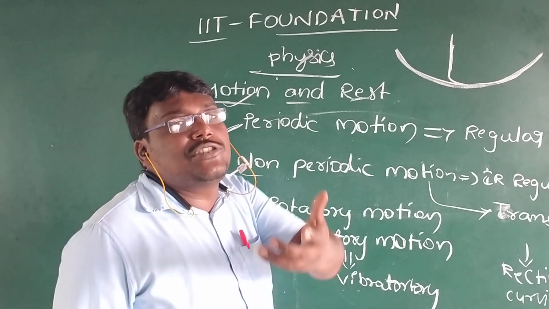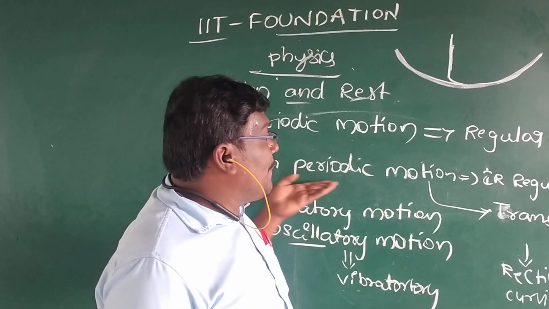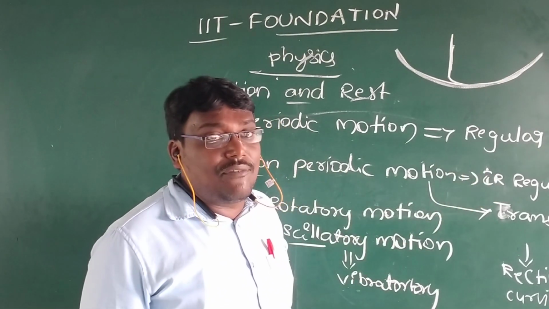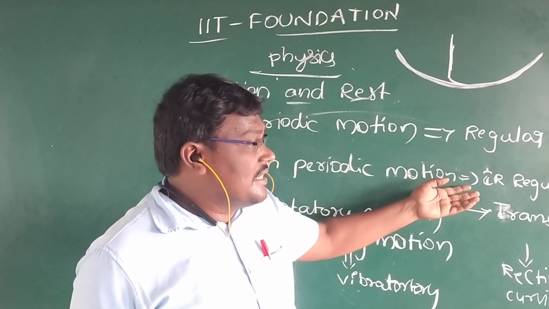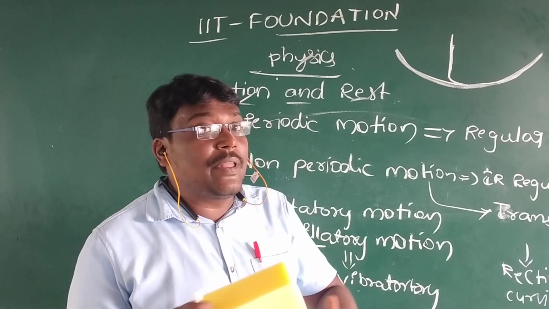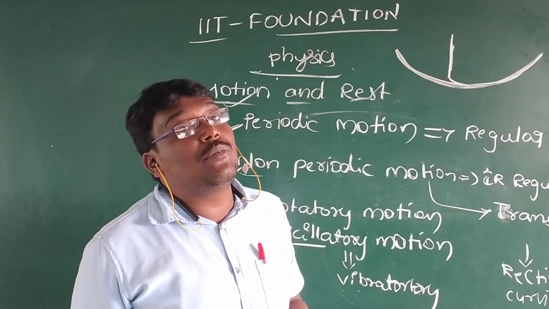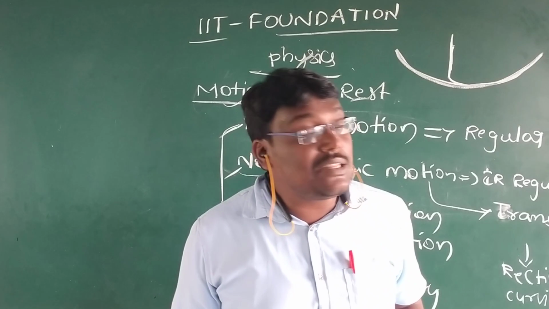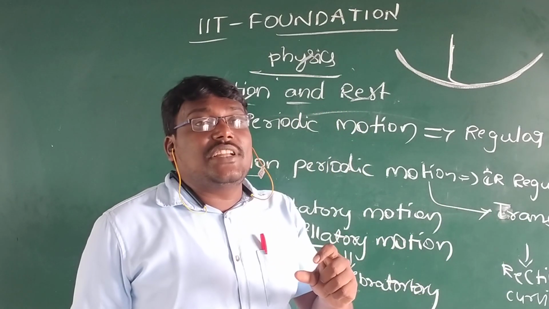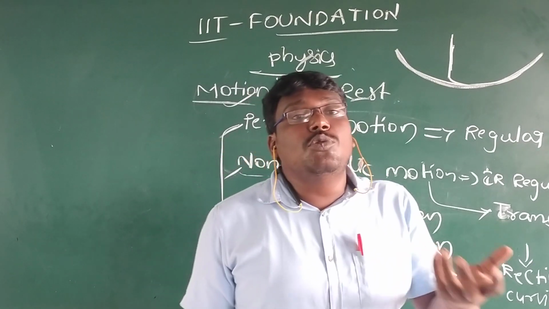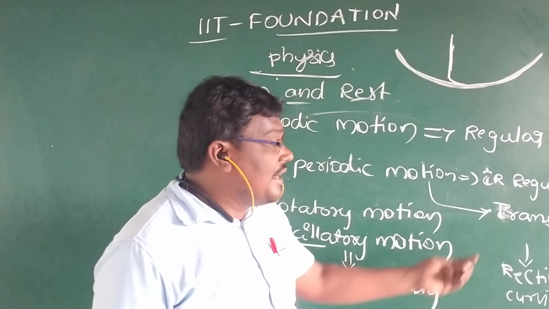The vibrations: all the musical instruments come under the vibratory motion. And the non-periodic motion is a motion that occurs in irregular intervals of time. Non-periodic motion also has a type, the translatory motion, which we call the linear motion also. In one word, translatory motion is where all the particles of a body move through the same distance in the same time.